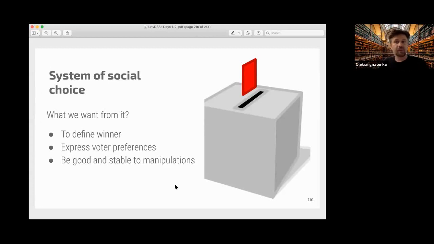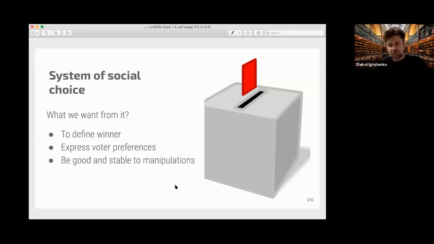So you ask people what they want to implement with some common money, some budget. People put their preferences: I want this project in first place, this one second, and this one third, and then we can aggregate all these preferences and produce a list of projects. So this is a system of social choice.